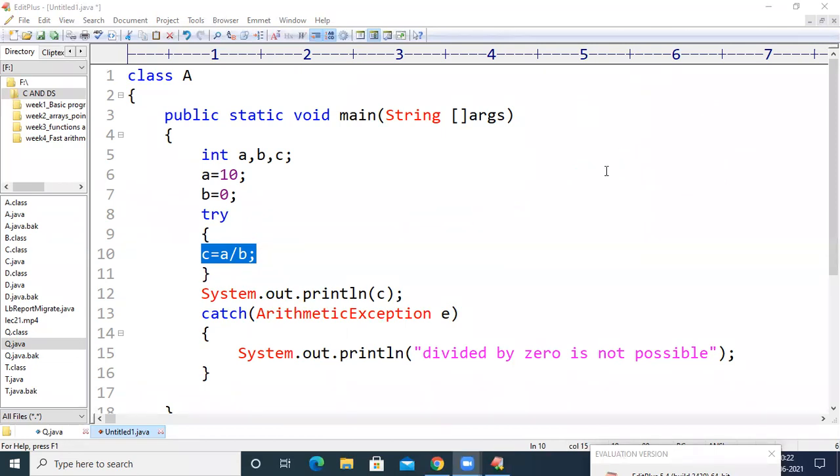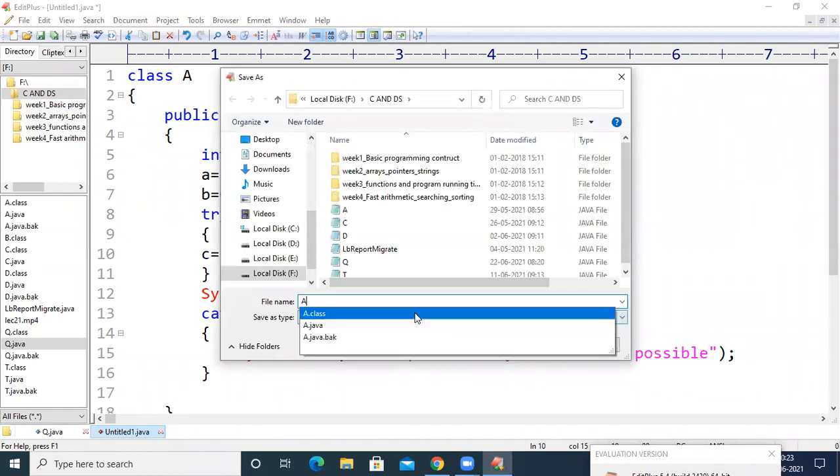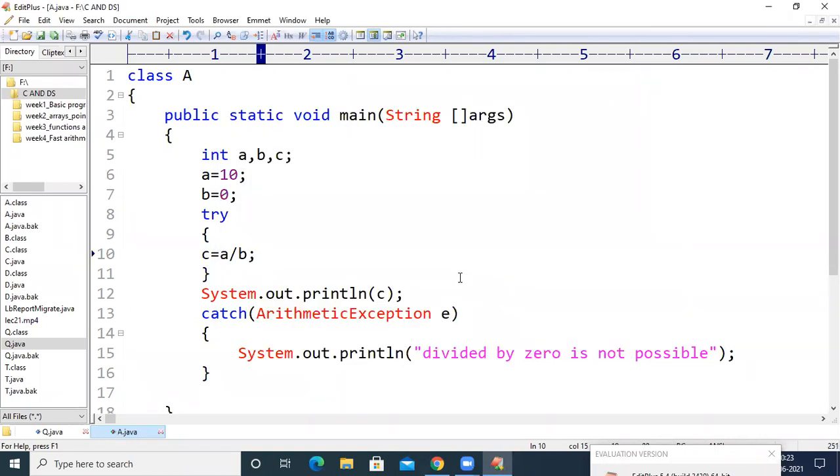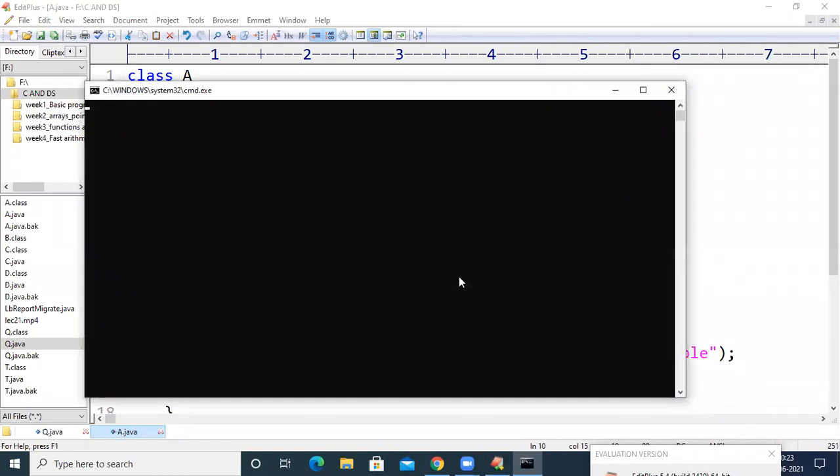So now let us compile and execute this one first. So I'm compiling this code.